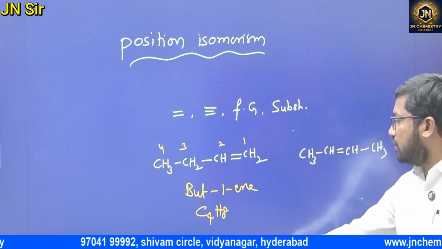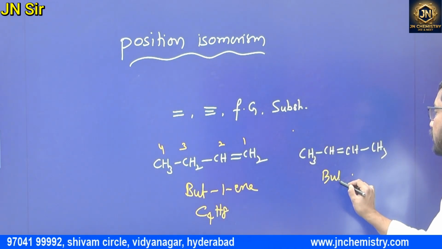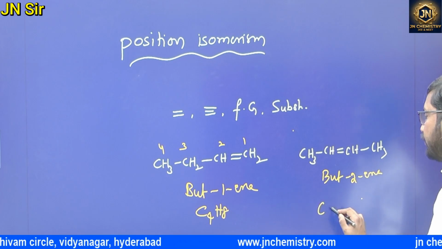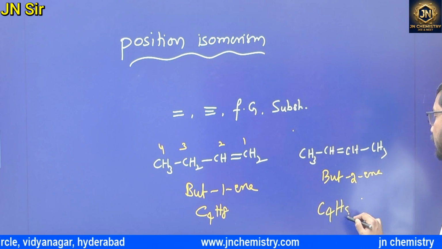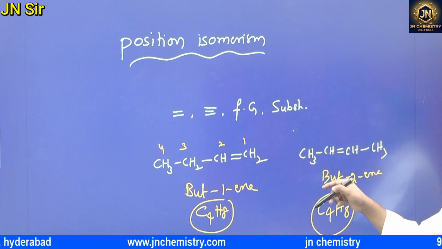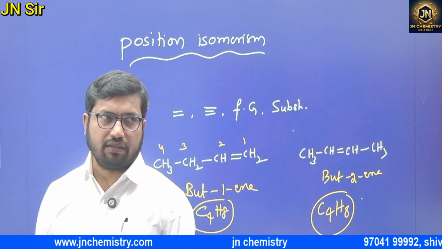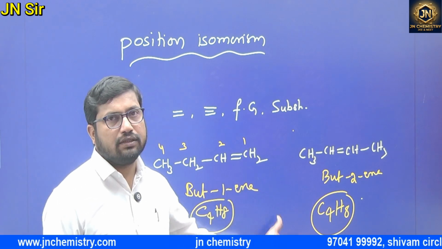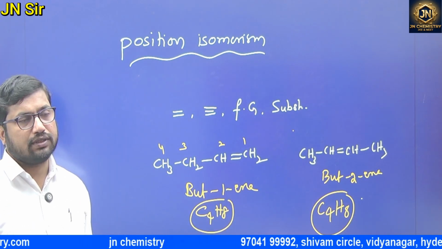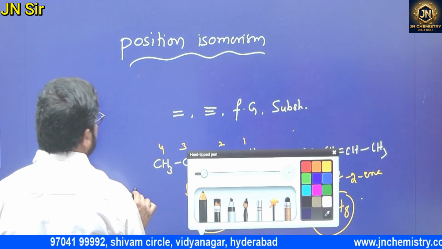This is but-2-ene, C4H8. The compounds have the same molecular formula, but the position of the double bond is different. Those are called position isomers. Write it down: position isomer. In place of a double bond, we can take a triple bond also.